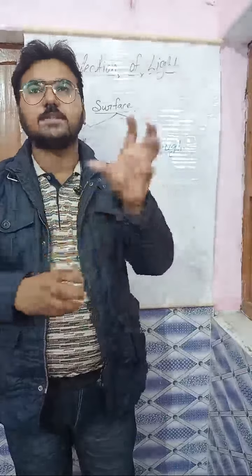Before going further, I'll ask you an example. Sometimes you use a steel tiffin box, and we focus its light on a friend's face. When his face gets the brightness of the light, he gets diverted. What actually happens there is reflection. Whenever we do this, we use a mirror or a steel object.